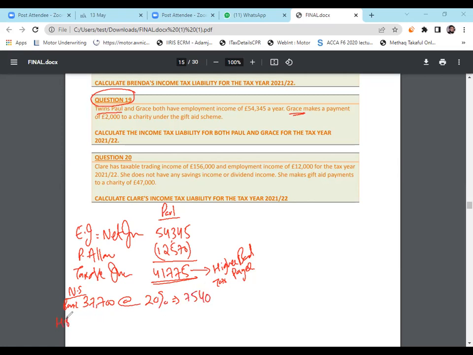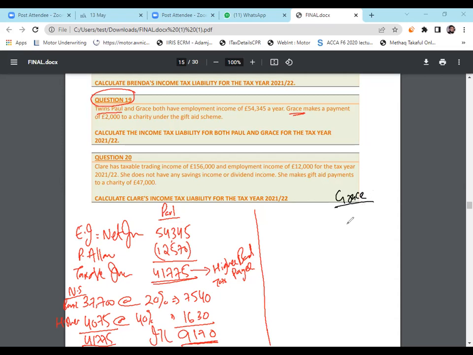And how much will fall in higher band? 4,075 at 40%. 1,630. Income tax liability. Any questions? Any problems?